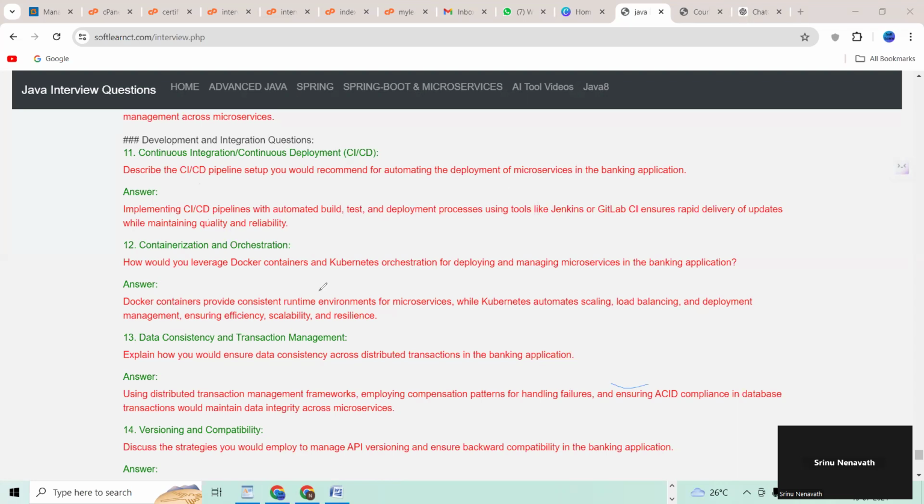12th question, how would you leverage Docker containers and Kubernetes orchestration for deploying and managing microservices in the banking application? 13th question, data consistency and transaction management. Explain how you would ensure data consistency across a distributed transaction in the banking application?